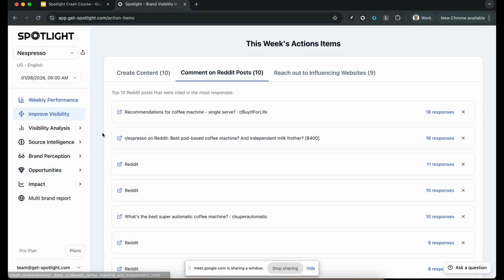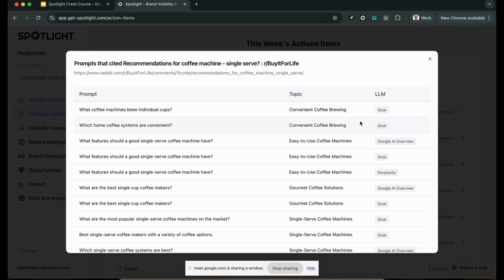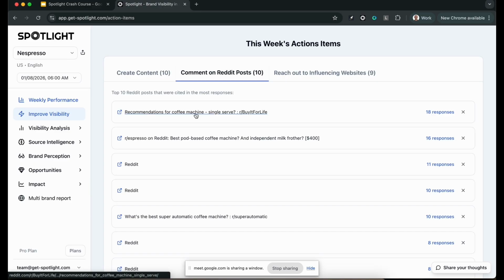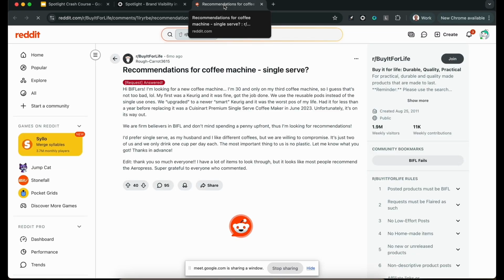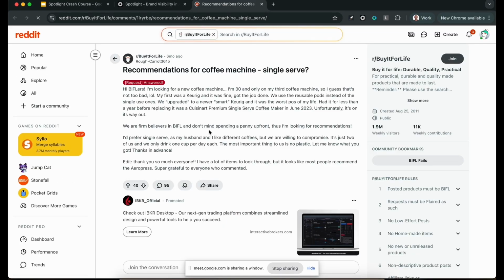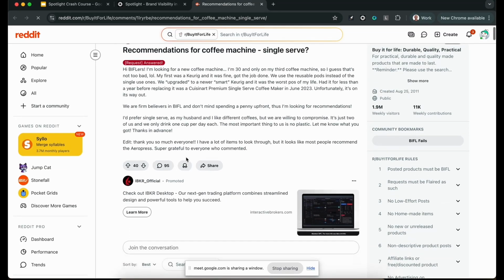The second thing is the Reddit posts. Here we list the most cited Reddit posts that are related to your prompts. And here you can also see which of the prompts that you tracked cited the post. Now, with Reddit, there are a few strategies here. You'll find that some Reddit posts are archived; they're locked, and you can't comment or upvote on the post.